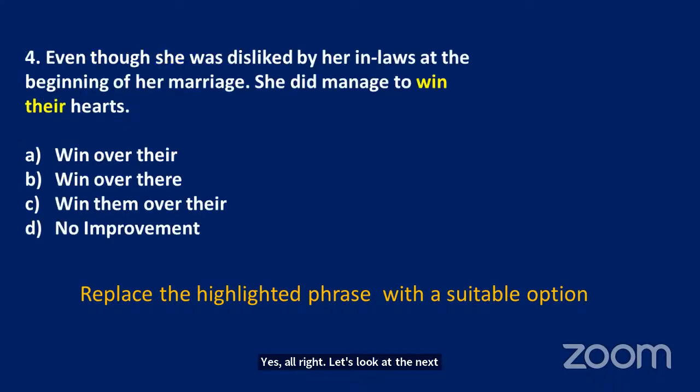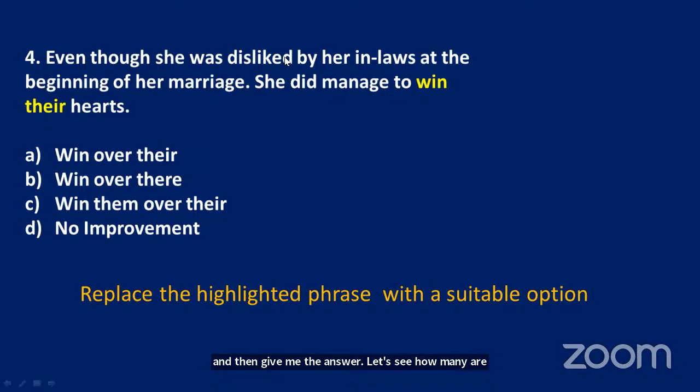Even though she was disliked by her in-laws at the beginning of her marriage, she did manage to win their hearts. So you need to replace the word win there by any of the ones given here. Should it be win over their hearts, or should it be win them over there, or no improvement is required? All right. This is a pretty twisted one. So think over it and then give me the answer. Let's see how many are going to give me the answer.